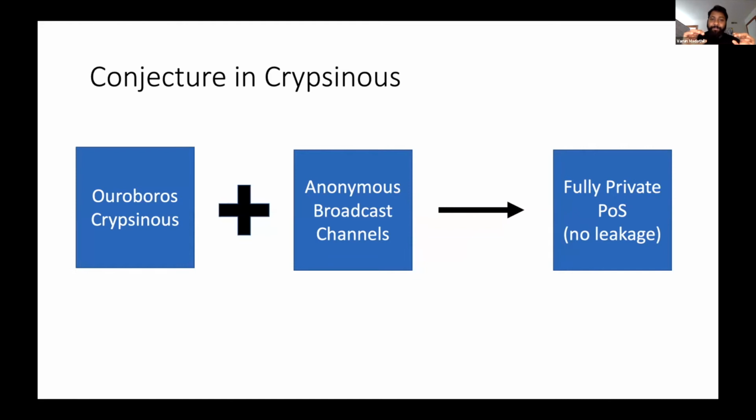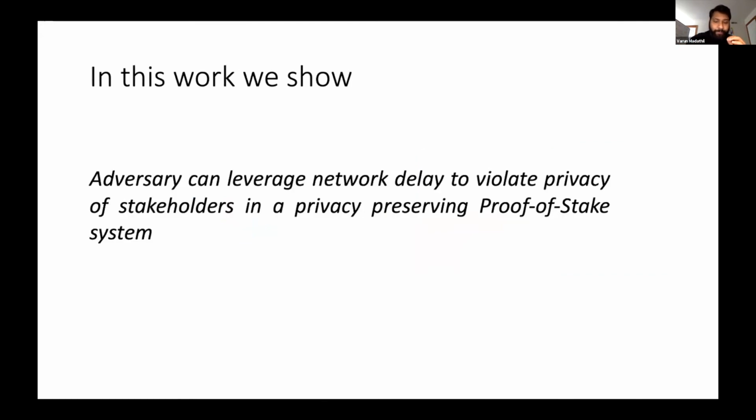But it appears as a footnote which says that, okay, if you assumed anonymous broadcast channels instead, you would get a fully private proof of stake. So in this work, even if you assume these ideal anonymous channels, an ideal anonymous network as the underlying network, an adversary can leverage the network delay that I explained in the functionality earlier to violate the privacy of stakeholders in any privacy preserving proof of stake system, be it Krypsiness or the other paper. Good.